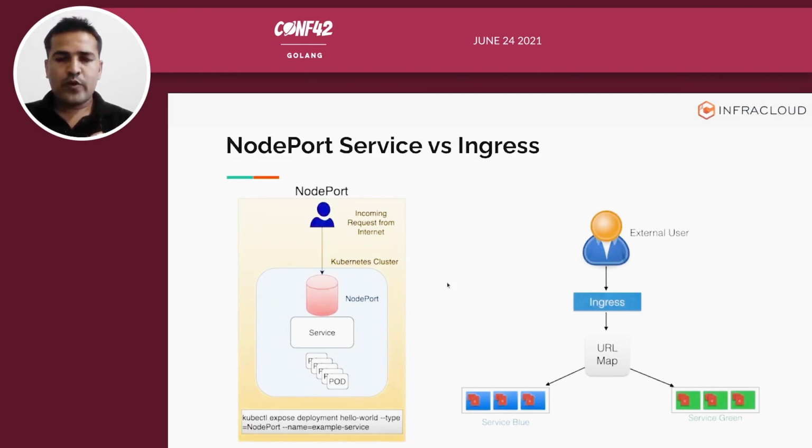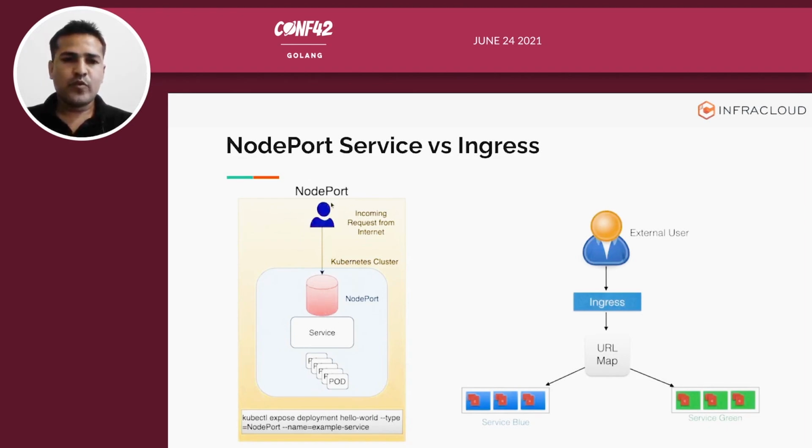When you deploy your application on a Kubernetes cluster, you need to expose it to the outside world so that your users can reach your application. That can be done using services or ingresses. Ingress also makes use of services, but a node port is a raw or crude way of exposing your application, and that is not the preferred way in production.